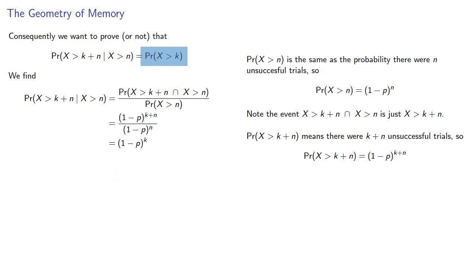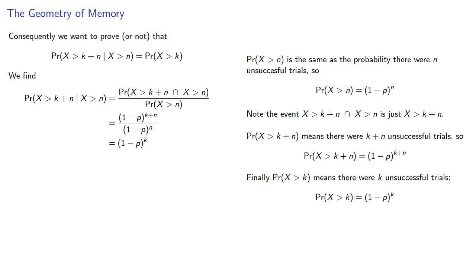Meanwhile, the probability that there were more than k trials means that there were k unsuccessful trials, and so that will also be this amount. And so our two probabilities are equal. Consequently, the geometric distribution has the memoryless property.